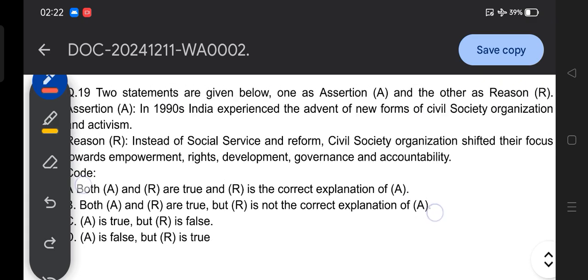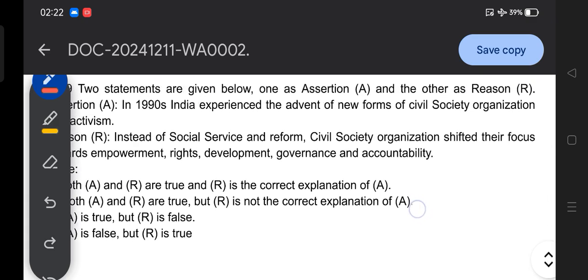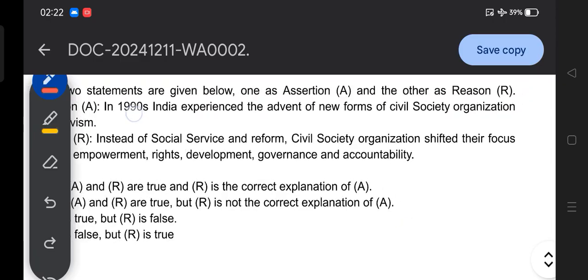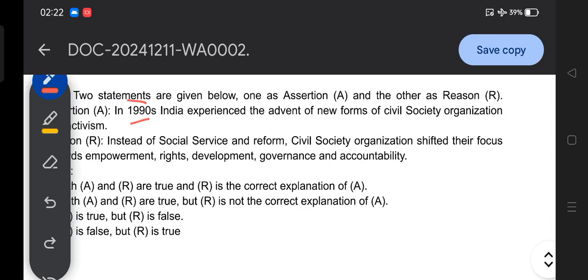So here we need to understand that the new civil society movement originated in the 1990s, and it is something different from the old social movement. The new social movement is interested in social reform, empowerment, rights, environmental concerns, and development, accountability and governance.